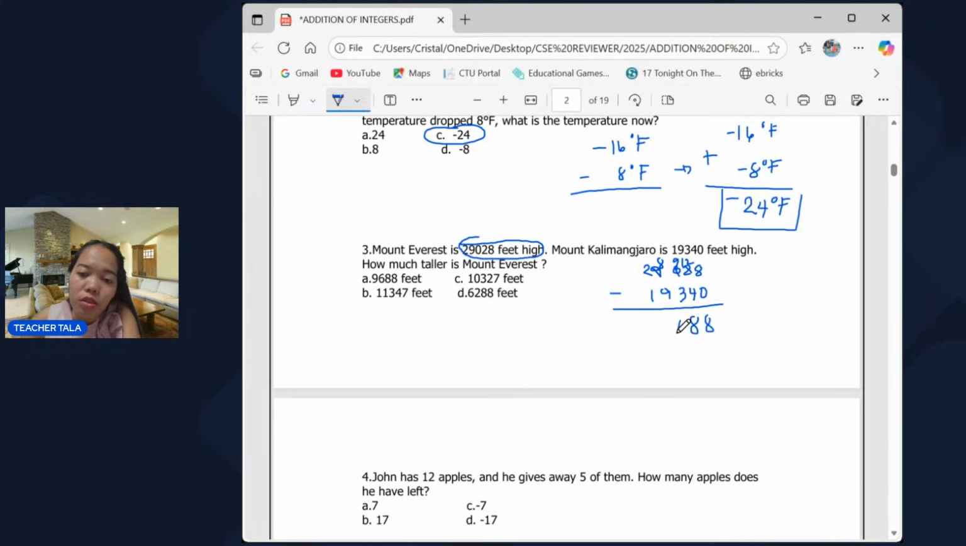9 minus 3, that's 6. 8 minus 9, that can't be. So we will also borrow. We will borrow from 2, and 8 will become 18. 18 minus 9, that's 9. So, Mount Everest is 9,688 feet taller than Mount Kilimanjaro. So the answer is letter A.